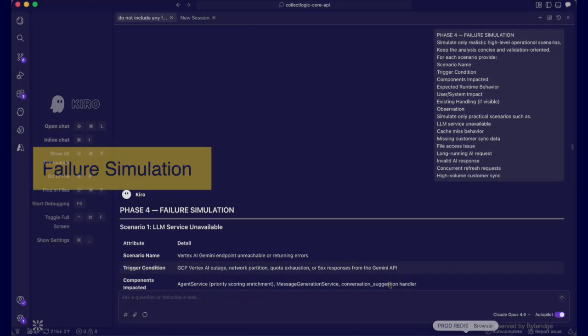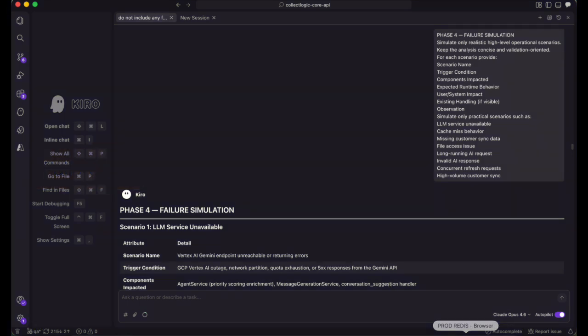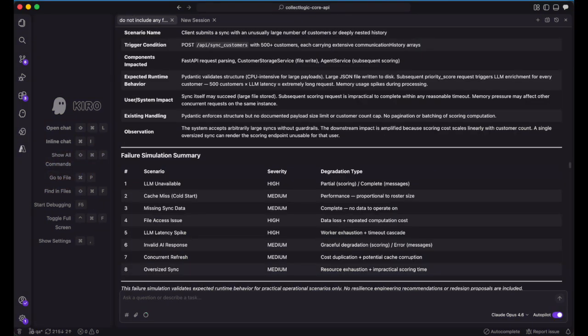Last, we simulate failures to answer, does the system degrade gracefully or cascade? Thankfully, scoring degrades gracefully. Message generation fails hard on LLM outage, but only on cache miss. This is the prompt used. We simulated 8 failure scenarios.